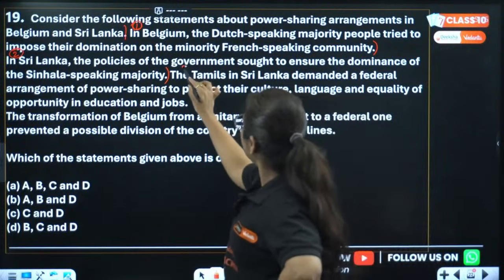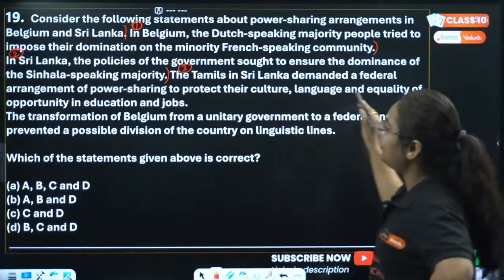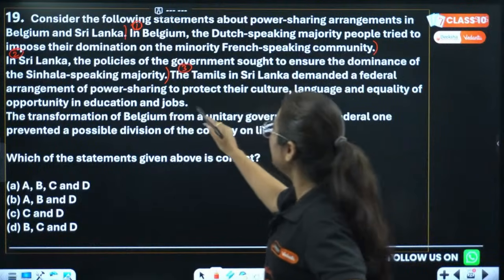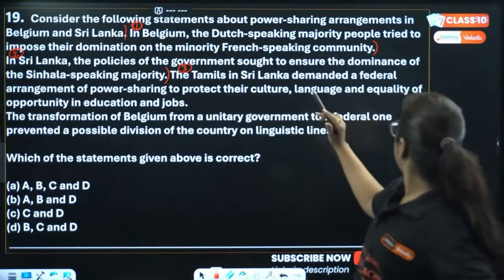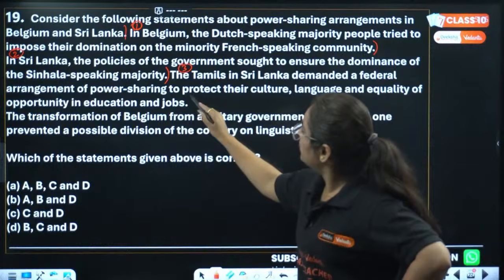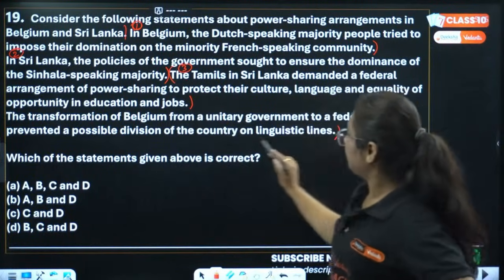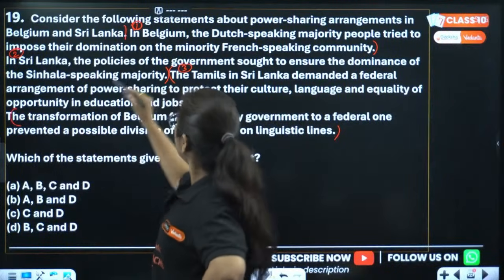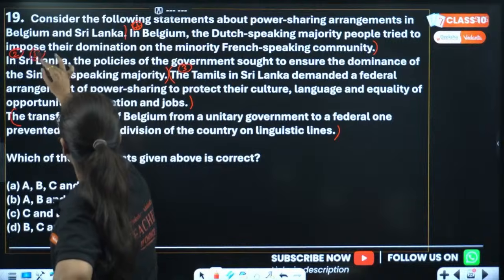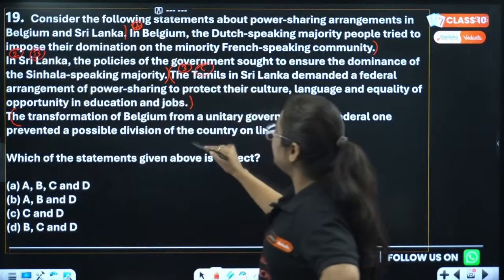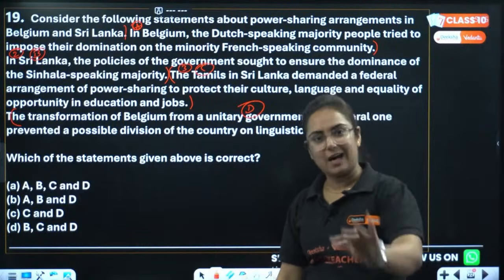Okay. Then we have third point over here. The Tamils in Sri Lanka demanded a federal arrangement of power sharing to protect their culture, language and equality of opportunity in education and jobs. Third point, NCERT. And this is the fourth point. So, do not consider it as 1, 2, 3, 4. This is A, this is B, this is C, and this is D. Okay, now let's solve this.